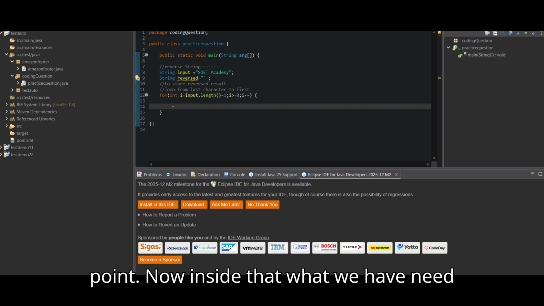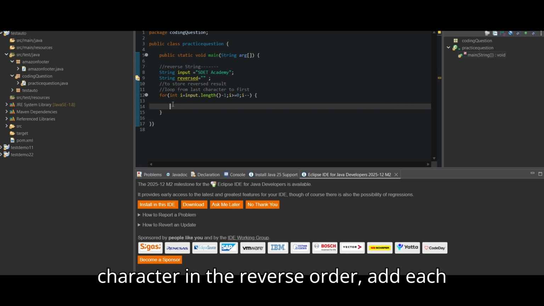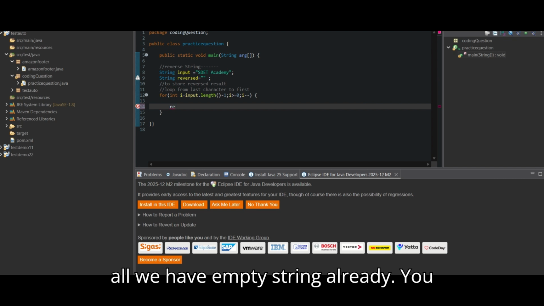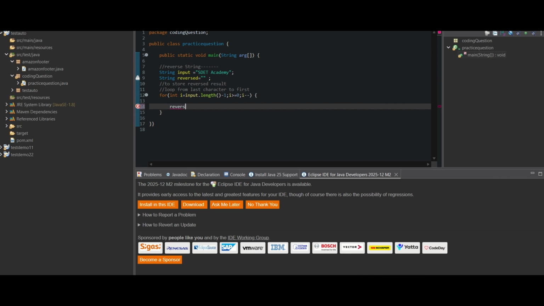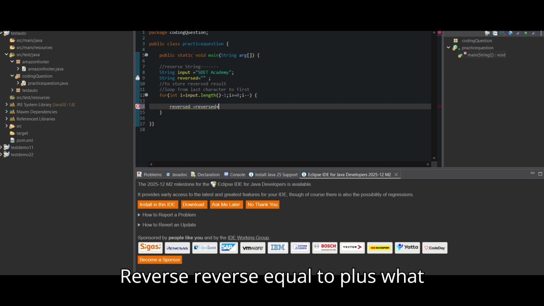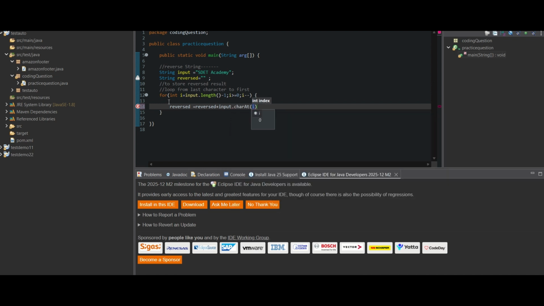Now inside the loop, we need to add each character in reverse order. How can we do it? We already have an empty string variable, so we will pick that: reverse equal to reverse plus input dot charAt(i).